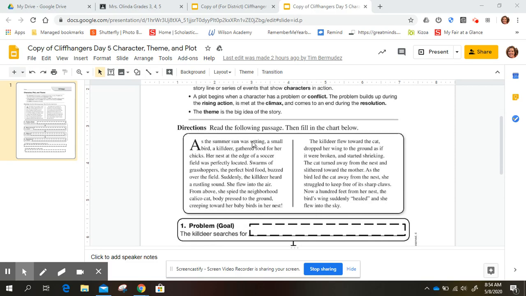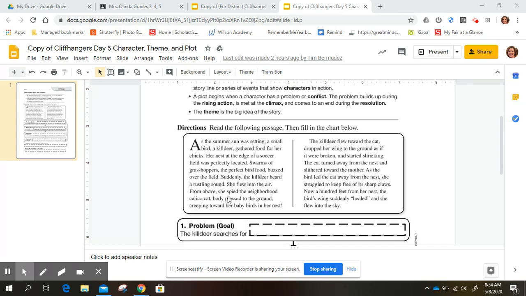As the summer sun was setting, a small bird, a killdeer, gathered food for her chicks. Her nest at the edge of a soccer field was perfectly located. Swarms of grasshoppers, the perfect bird food, buzzed over the field. Suddenly, the killdeer heard a rustling sound. She flew into the air.